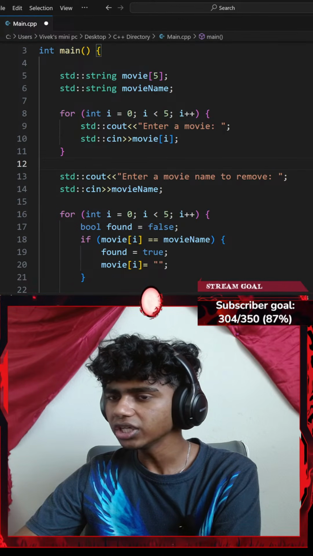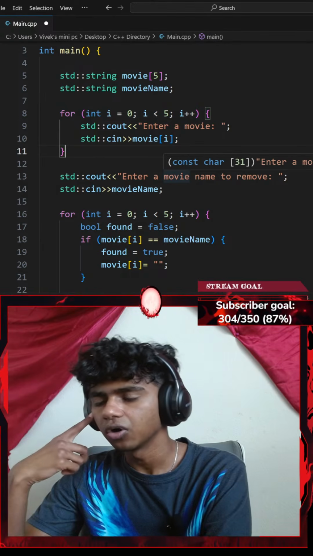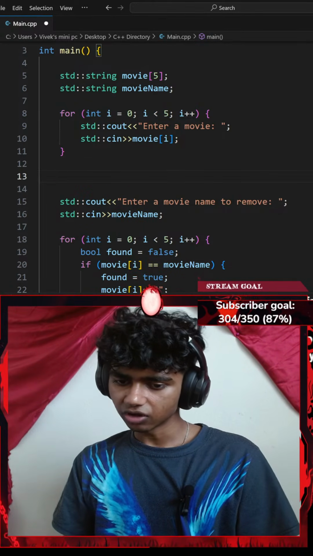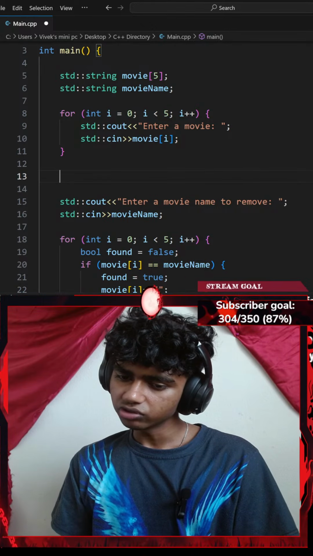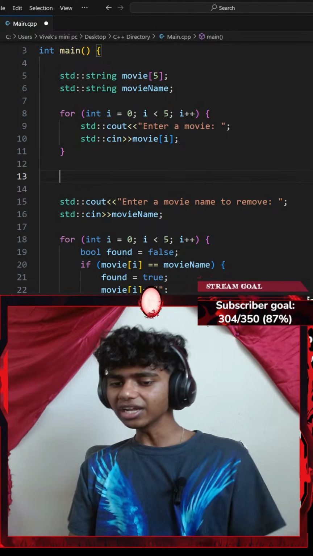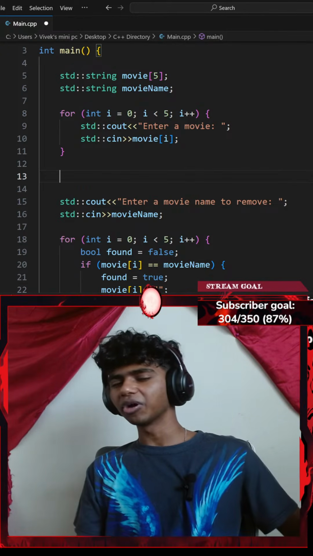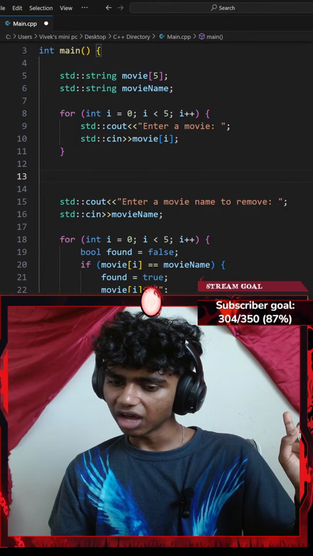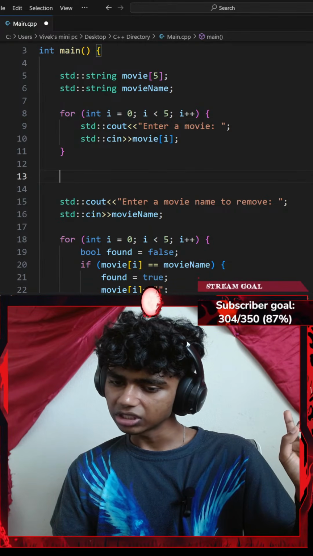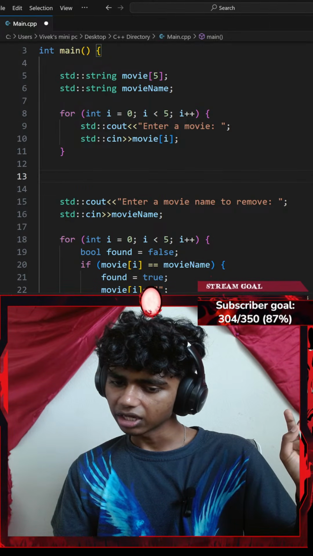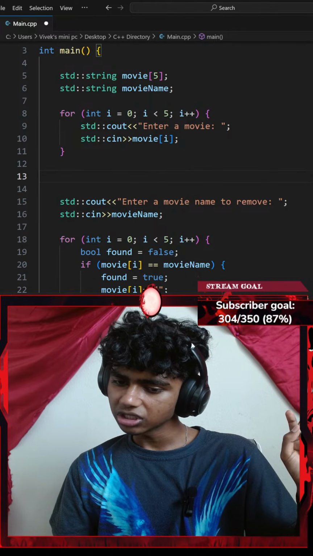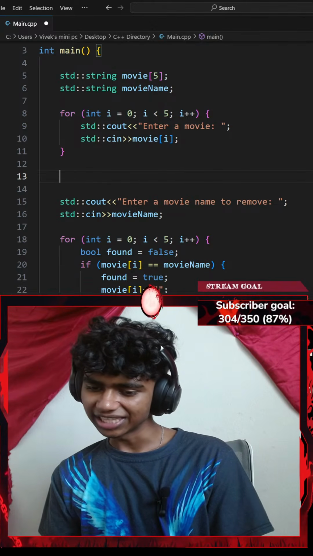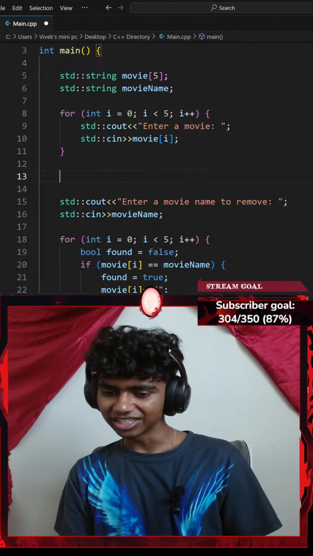Okay, I do need a complete list of my movies, so I could go with another for loop to print my movies array. Use a for each loop. Honestly, I didn't hear about the for each loop. Somebody did say something about that on stream. I didn't honestly work on that. I might go through that next stream. If you wanted to have an element to be optional, the standard library way of doing that is with a std::optional of std::string. Oh, I see. That man, it's 2:26 a.m. Honestly, I think you should sleep in that case.